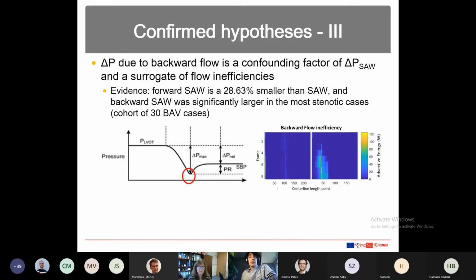And there what we see is that forward SAW, in cases where there is a lot of regurgitant flow in a cross section, predicts even better the pressure drop than SAW. This applies in vessels when you have a very big vessel and the jet is very small in the middle section of the vessel. And if you account for everything, then you end up with the overestimation also.